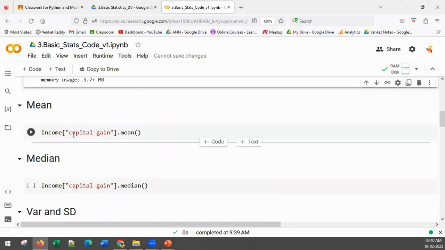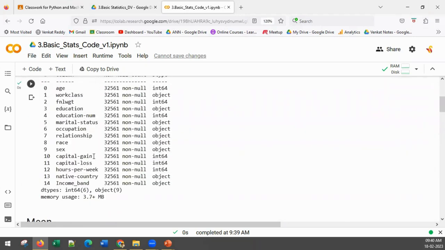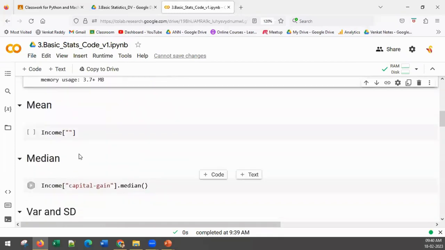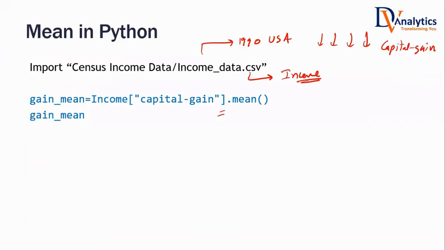Now, how do you calculate the mean value? You write the data frame name, which is income, and then within square brackets you write the column name. What's our column name? Capital gain. It has to be exactly the way it is in the data frame. Dot mean. Go ahead and let me know, what is the average capital gain value? It will come to 1077 point something.